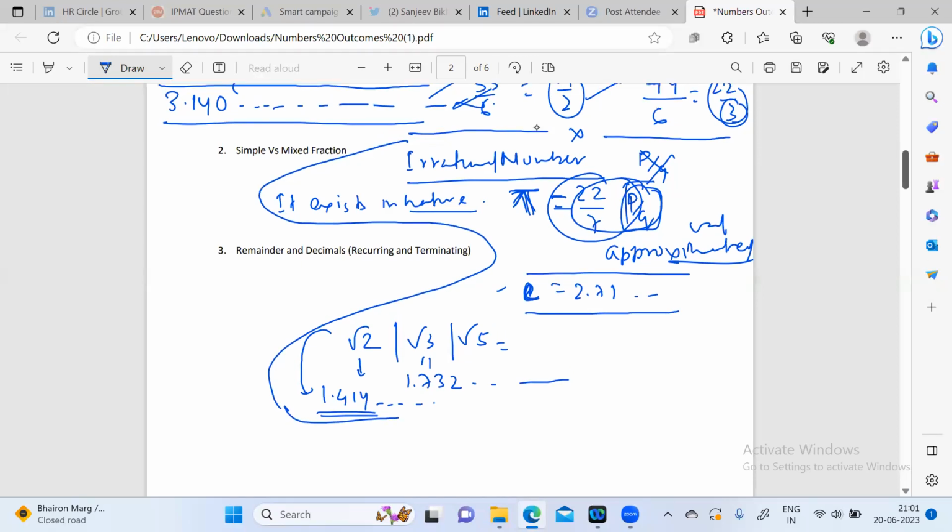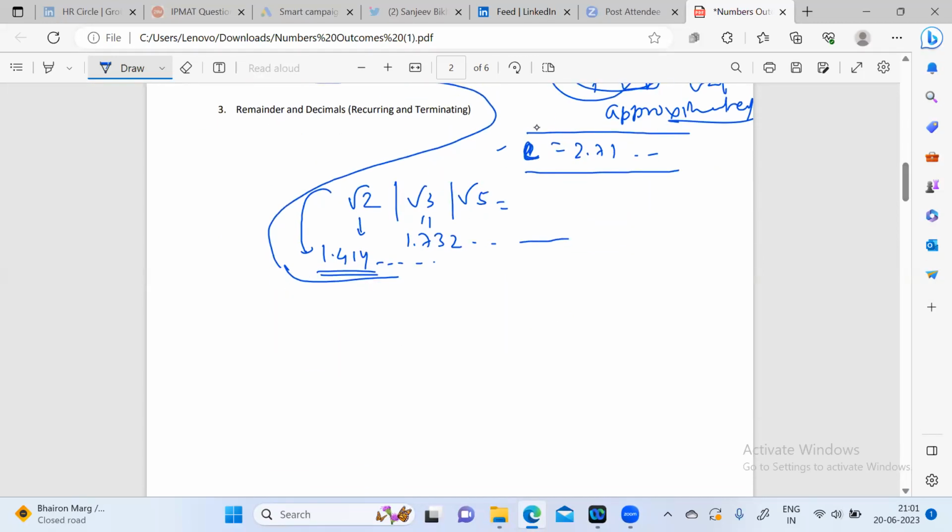And since I've introduced the root here, mixed numbers are also there, which is a combination of rational and irrational numbers, like 2 plus 3 root 2. We call it a mixed number.